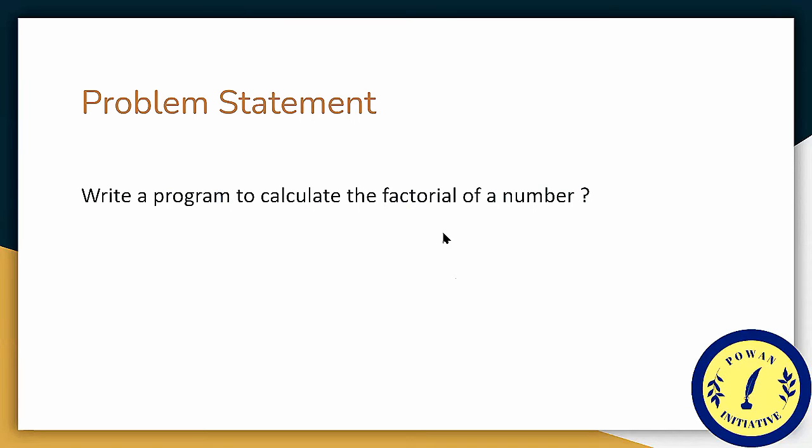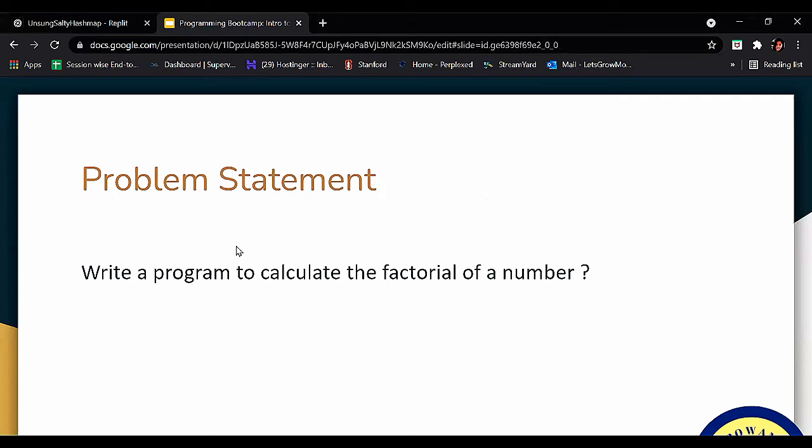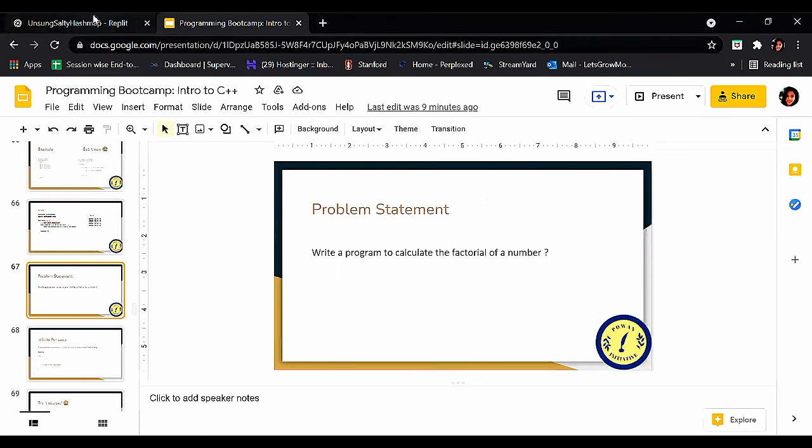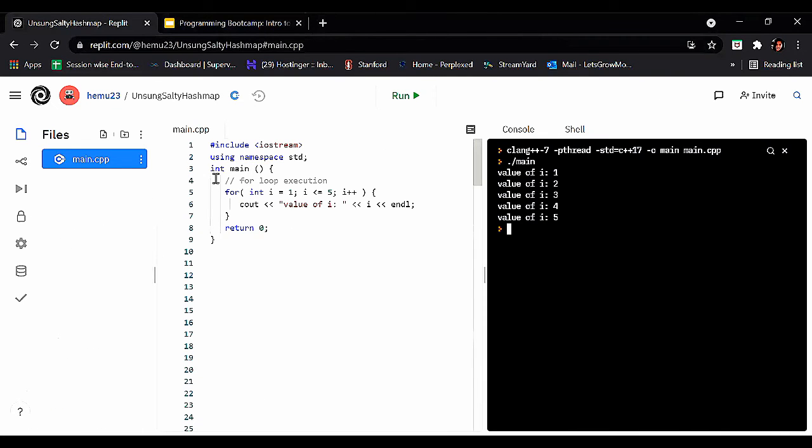So we have to find the factorial of a number through a program. Let's get back to our coding and replace it this way. See how we can do this?